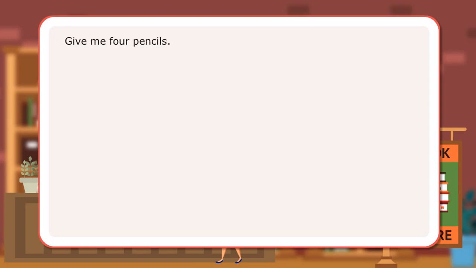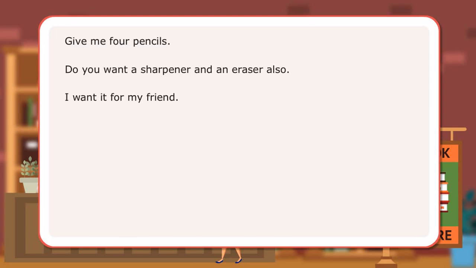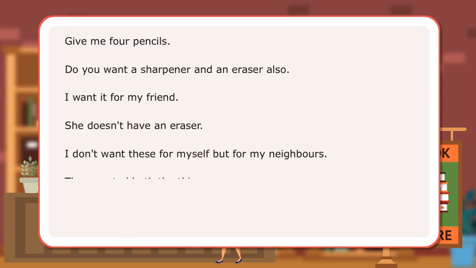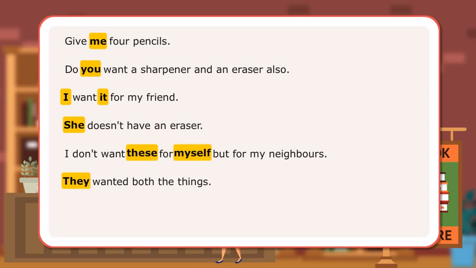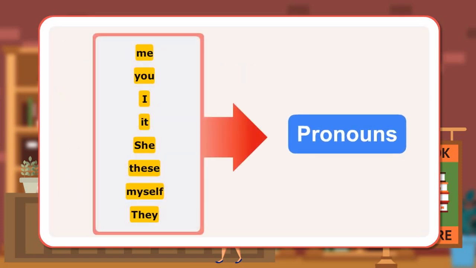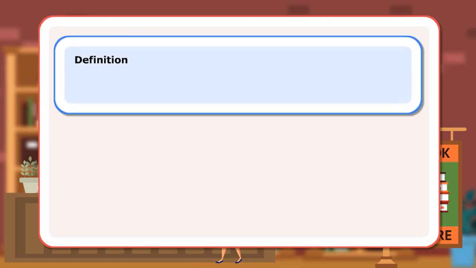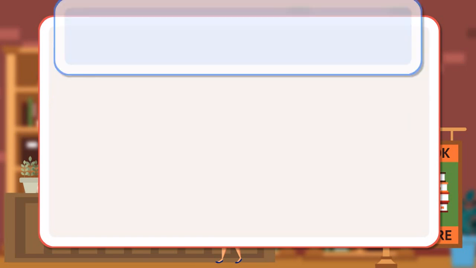In the dialogues, the girl and the shopkeeper have used several words in the place of nouns. The words me, you, it, I, she, these, myself, they are examples of pronouns. Definition. A pronoun is a word which is used in place of a noun. Let us look at a few sentences.